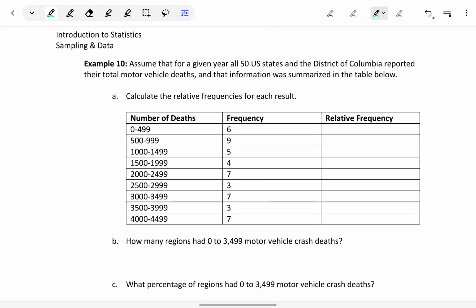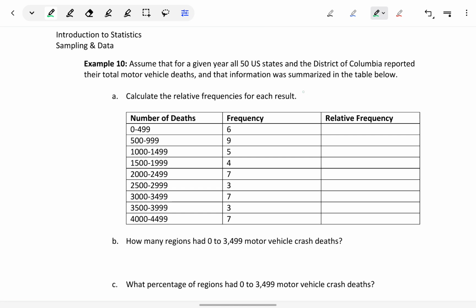In example 10, we have another chart that we want to answer questions about. And we're told, assume that for a given year, all 50 U.S. states and the District of Columbia reported their total motor vehicle deaths, and that information was summarized in the table below. We want to calculate the relative frequencies for each result.